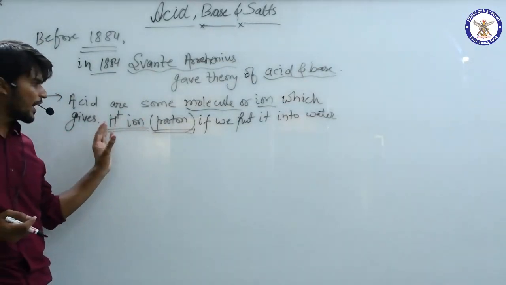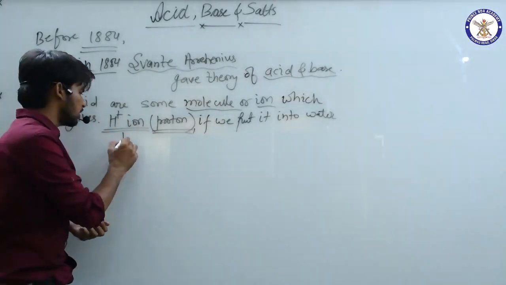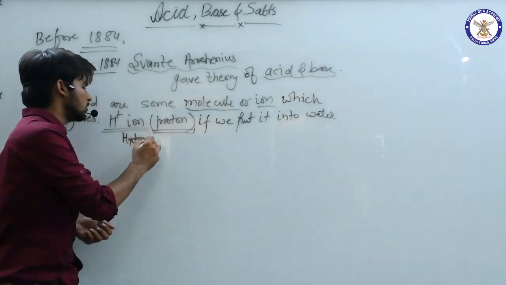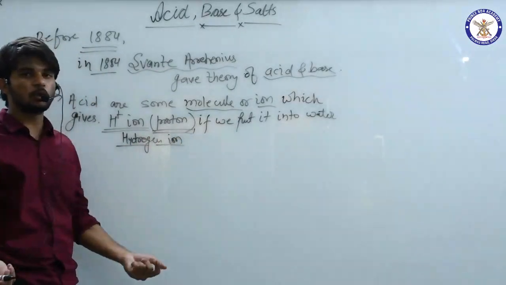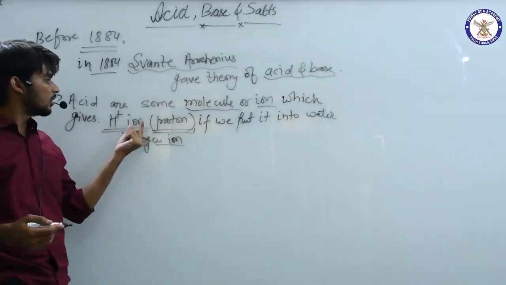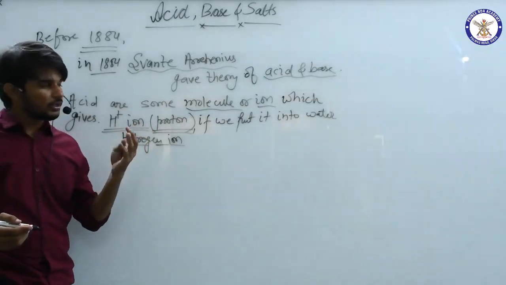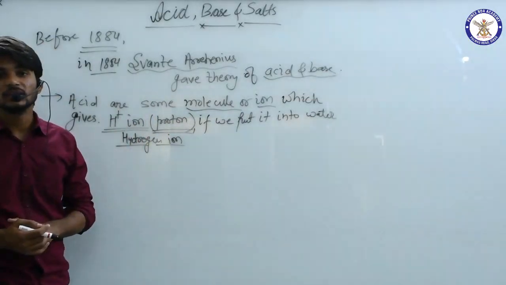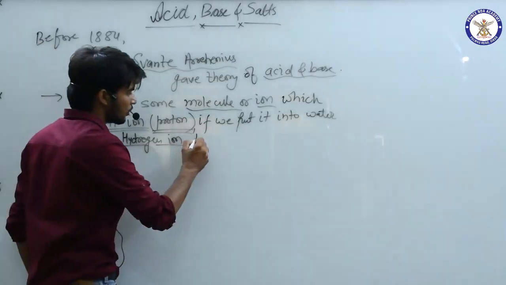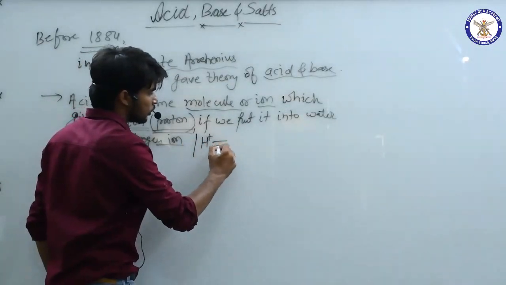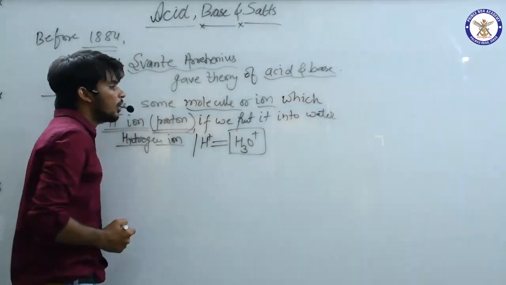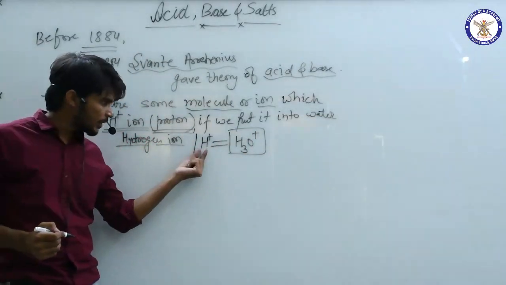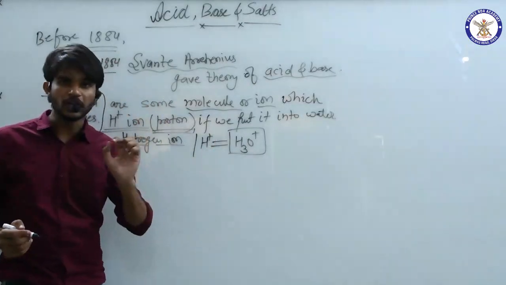Anything which gives H plus ion, so hydrogen ion, or I can say proton, is known as acid. Somewhere H plus can also be written as H3O plus. So don't confuse, H plus and H3O plus are both the same.